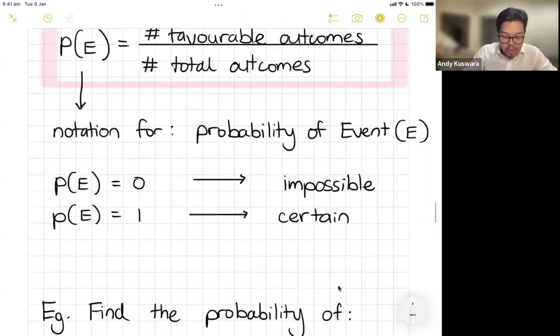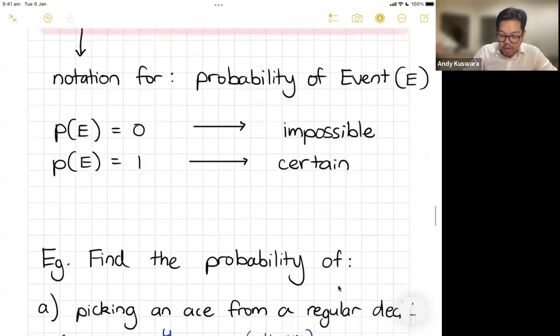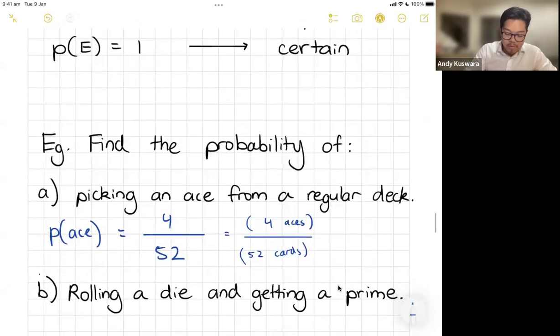Okay, going back to your formula again, it's favorable outcomes over total outcomes. So 4 on 52 would have been fine. You can simplify that to give you 1 on 13.